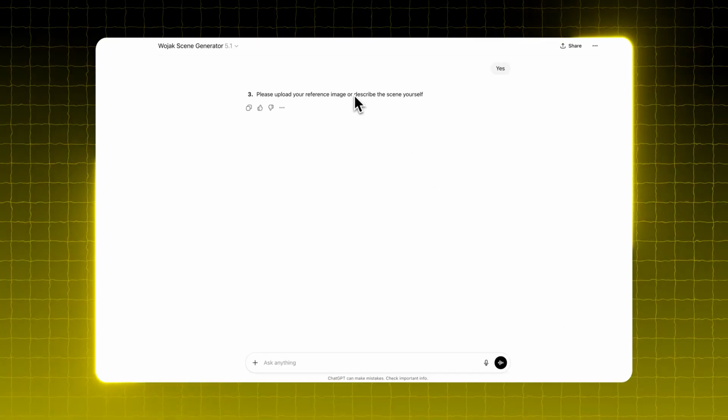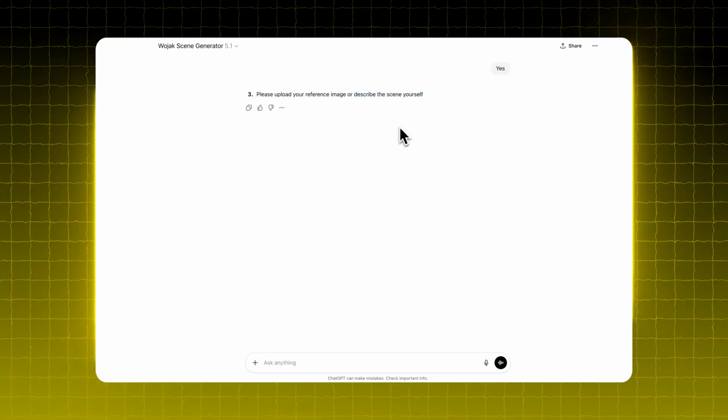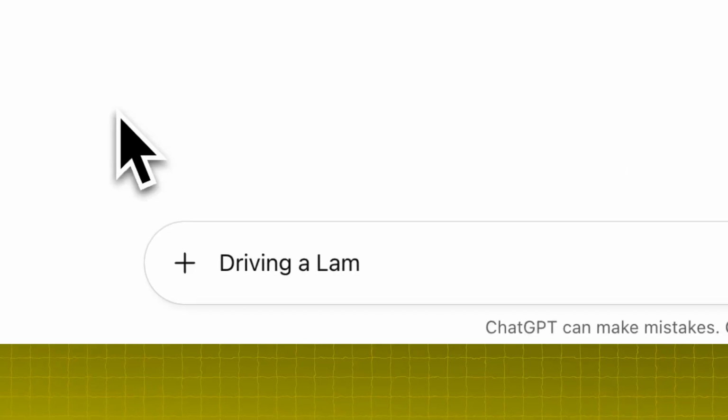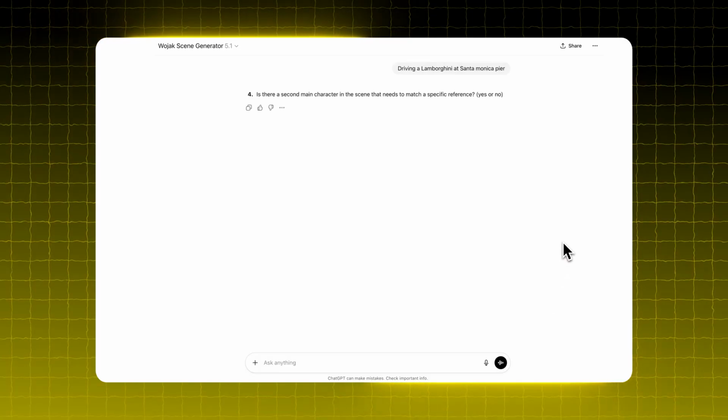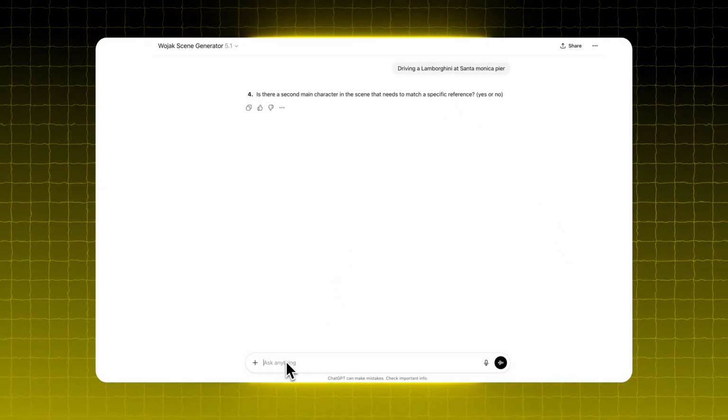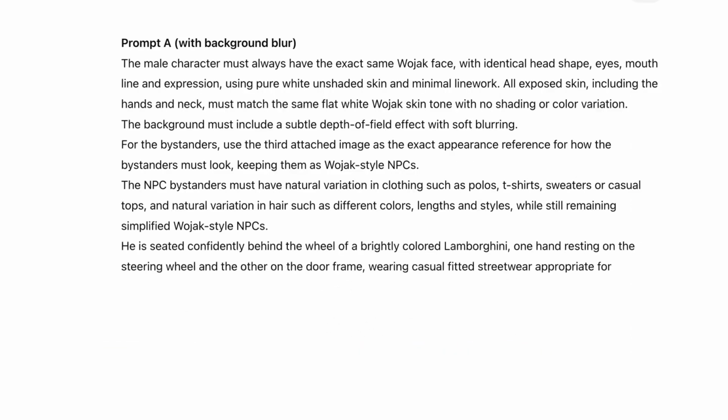After that, it will ask whether you want to upload a reference image or describe the scene yourself. We're going to describe it ourselves. So let's say the scene is driving a Lamborghini at Santa Monica Pier. Then as we move on, the GPT will give us the option to decide if there's a second main character involved in the scene. For this example, the answer is no, so just give that as response. Once that's done, it will generate 2 prompts.